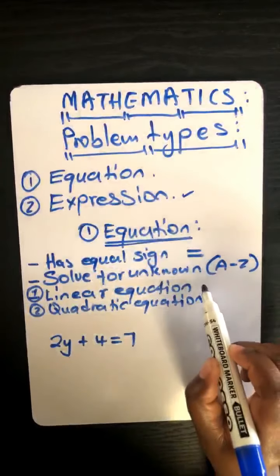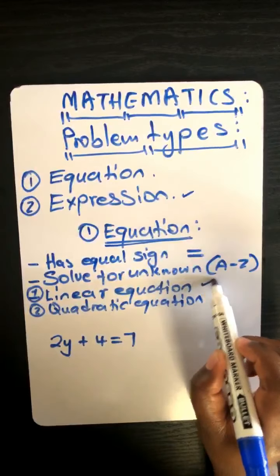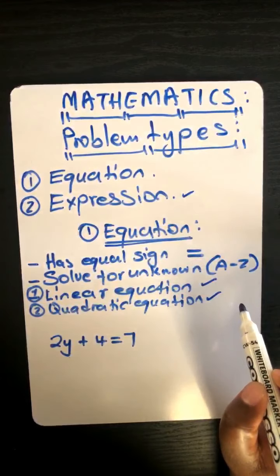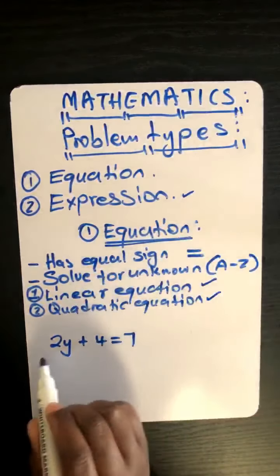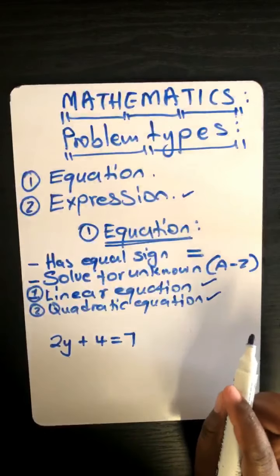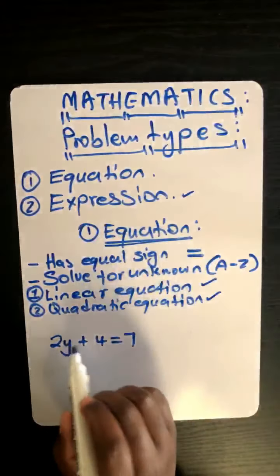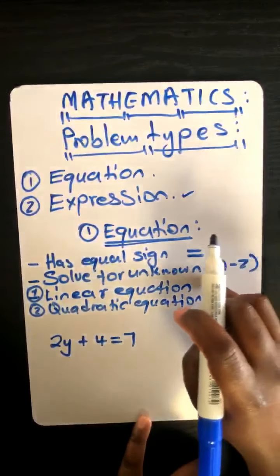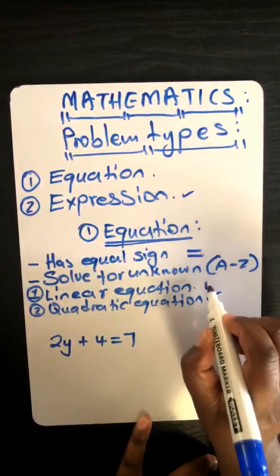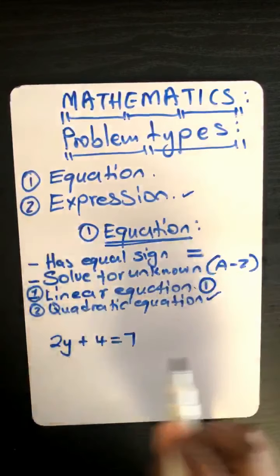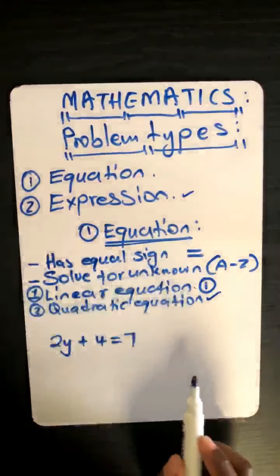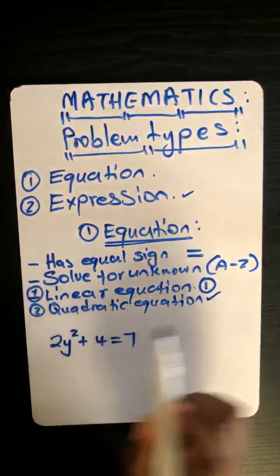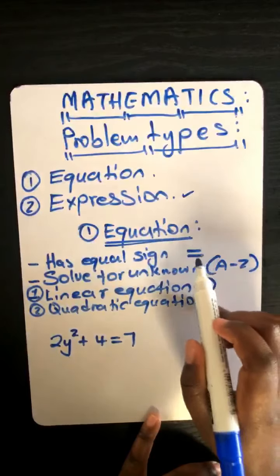So it can either be a linear equation or a quadratic equation. So which letter do you see there? It's Y. What is the power for letter Y? 1. So because the power of the letter is 1, it makes it a linear equation. Can you see? Yes.